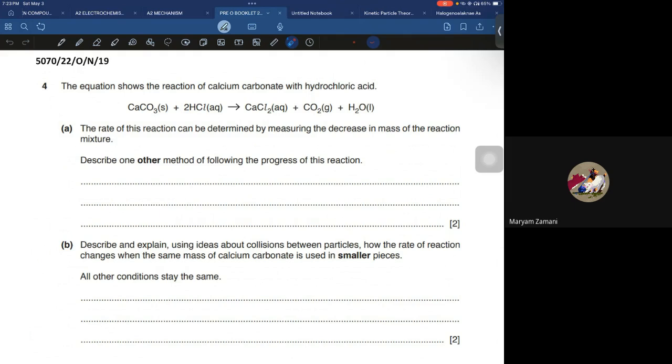In this question, you can see that the gas is being produced. So you can measure the volume of gas at certain time intervals.